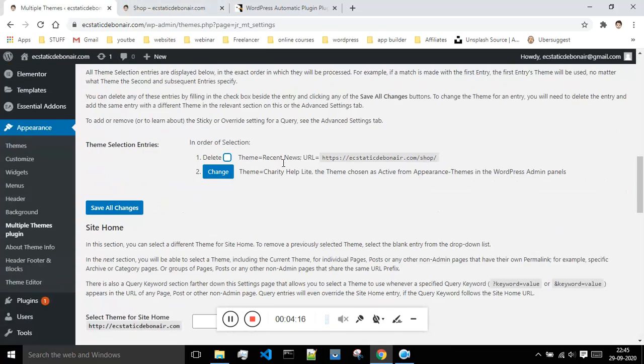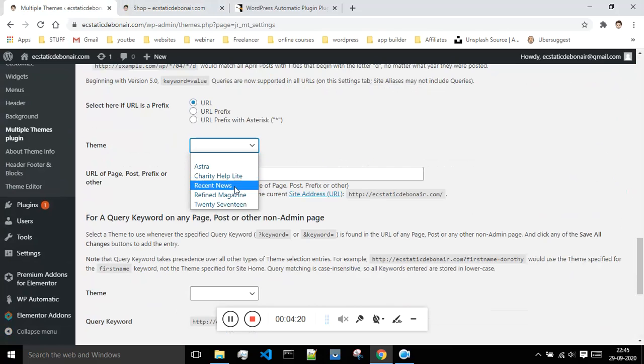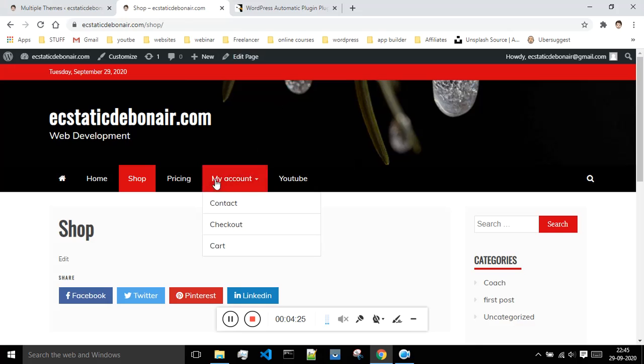Okay, so now if suppose you want to make use of a different theme like this 2017 for some different URL, like for accounts, let me just go to accounts.